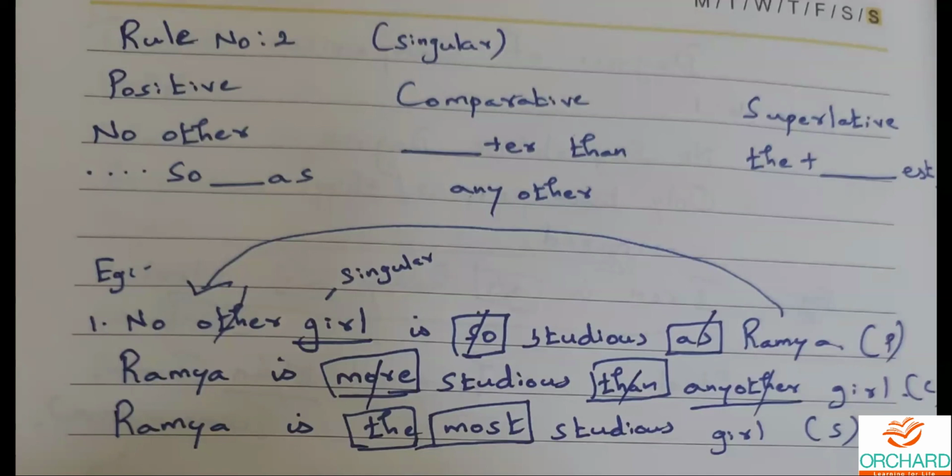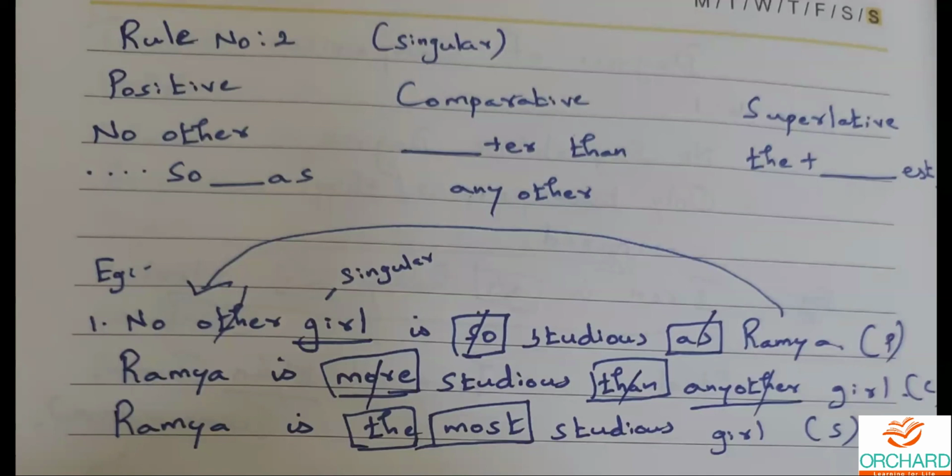So here comes your question, dear. "Gold is the most precious metal." Okay, dear children, tell me in what degree the sentence is in.